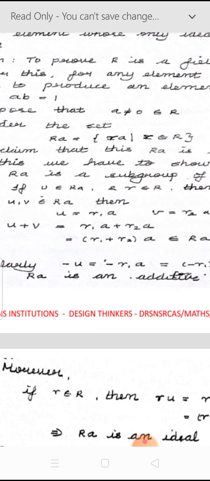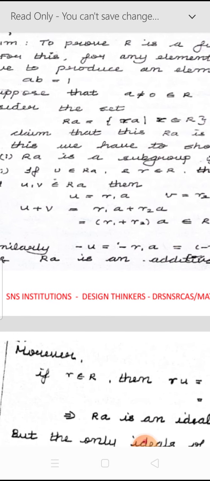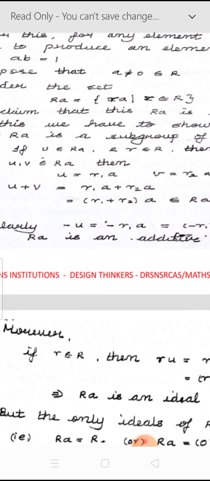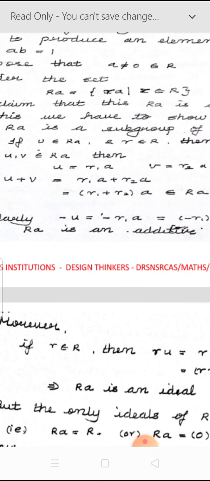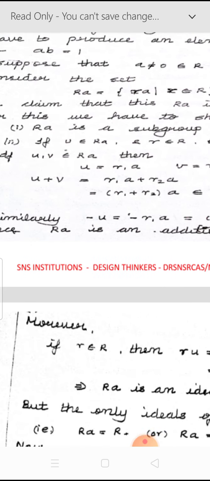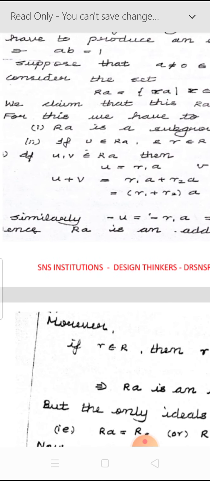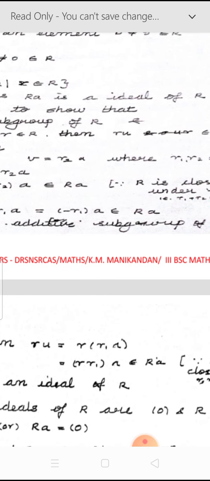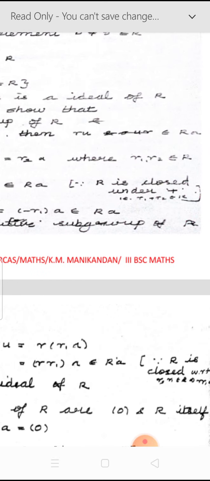You take a non-zero element a belonging to R, and form the set Ra, which is the set of elements of the form small r into small a, where small r belongs to capital R and a also belongs to capital R. Now first we will prove that this set Ra is an ideal. From the definition of ideal, Ra must be a subgroup of R, and if you take any element small u belonging to Ra and small r belonging to capital R, then u into r, r into u must belong to the set Ra.